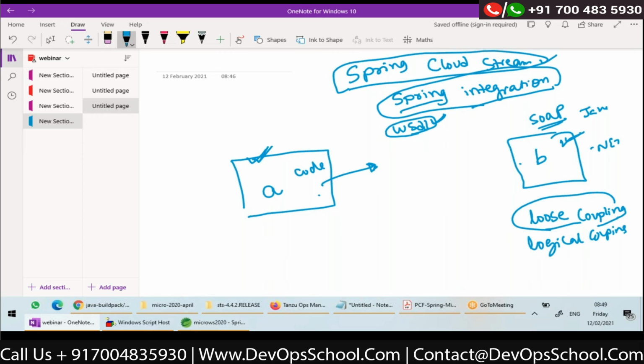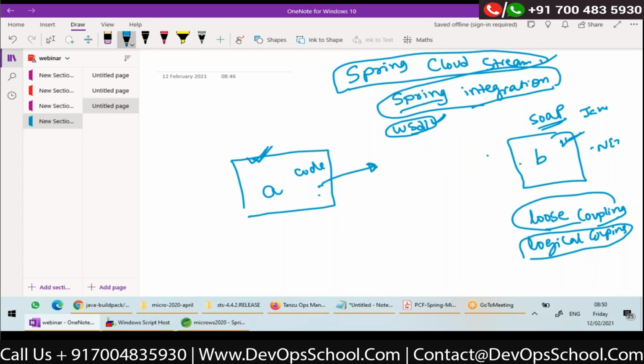What do I mean by logical coupling? If I want to say two applications are logically coupled, application A need not know who is the receiver, and the receiver application need not know who is the client. If you are doing such an integration, then I can say that they are logically coupled. But in this case,